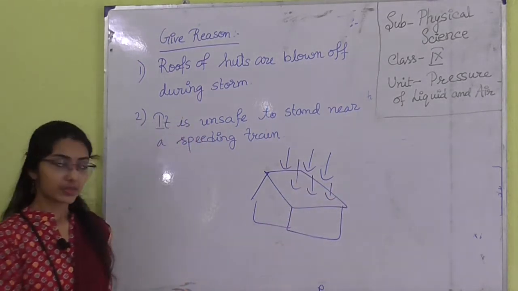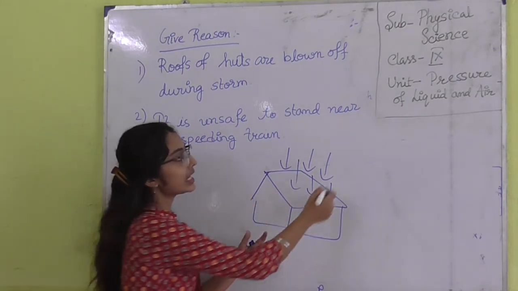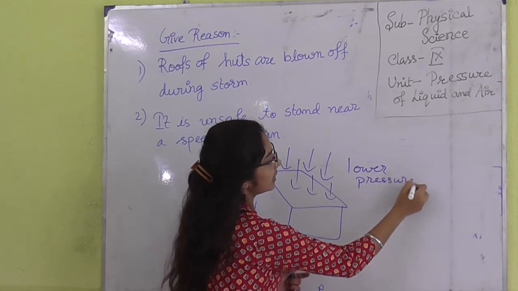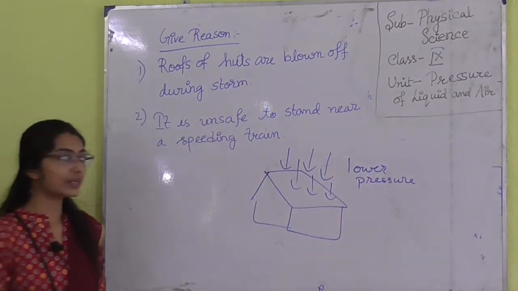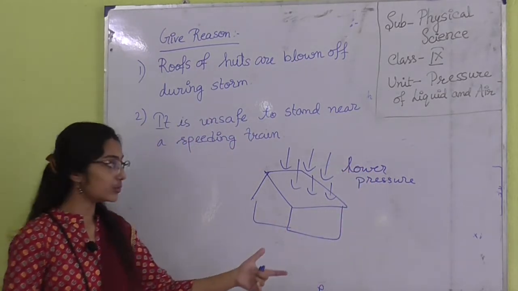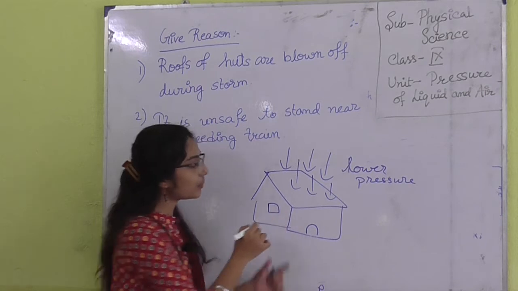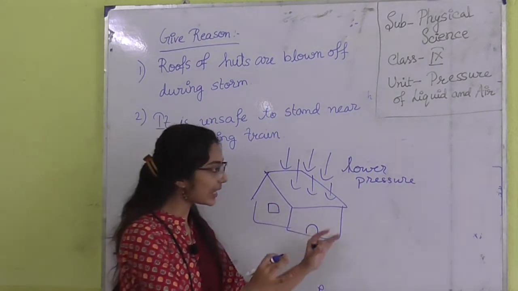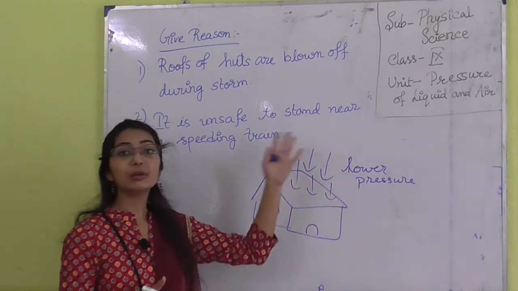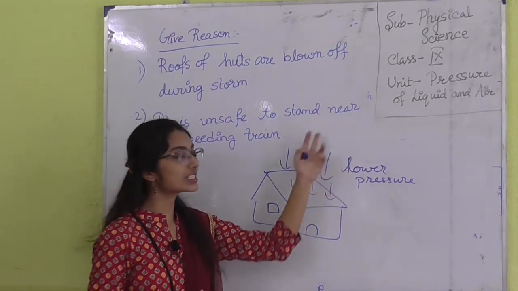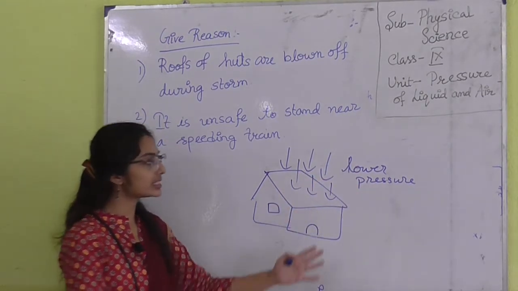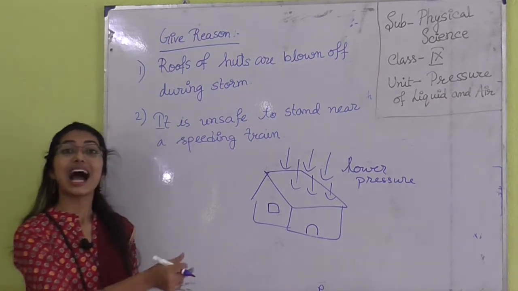The air over the roof has lower pressure to a great extent. But inside the house there is no such moving air, so there is higher pressure. Outside the velocity is turbulent, but inside the flow is streamlined. So inside the house there is higher pressure.